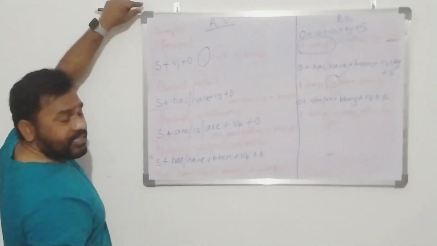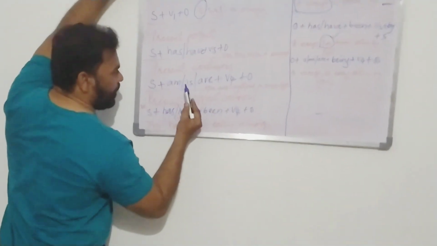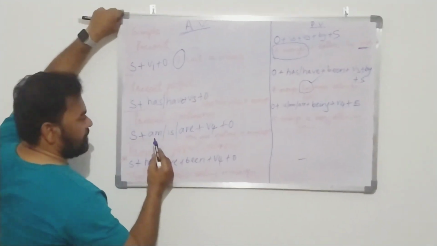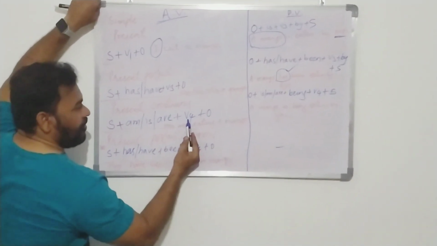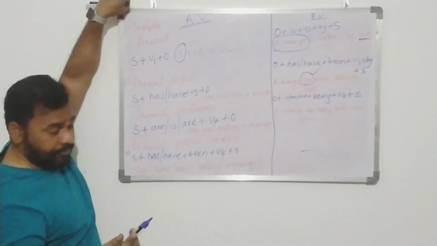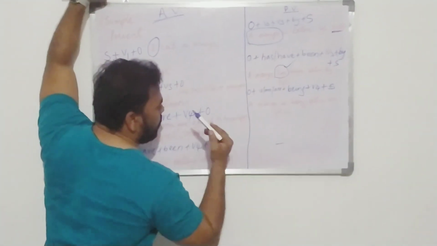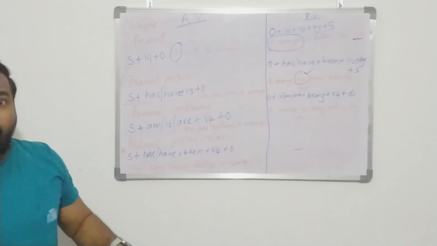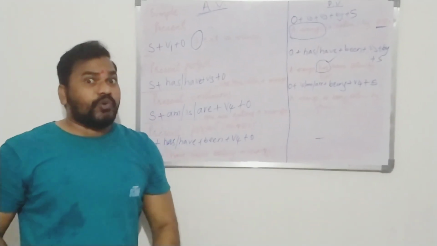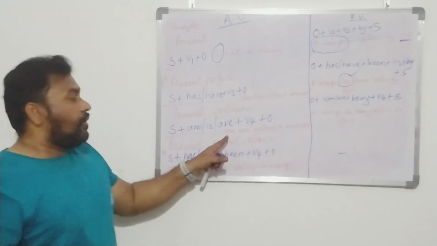Present continuous tense. Here the structure is subject plus am, is or are. So these are the B forms, and then the present participle, which is the verb plus ing, and object. You are eating a mango. So who is eating the mango here? You are eating the mango. So you, the subject, are given the preference over here.